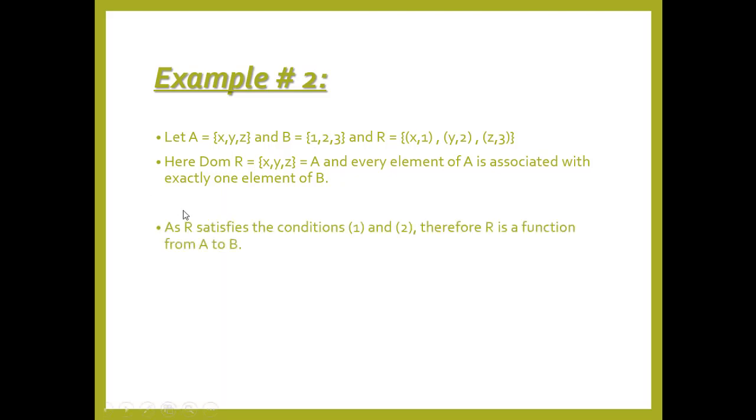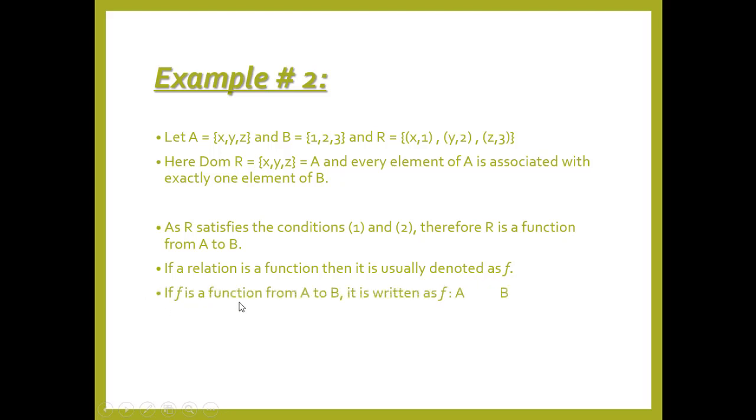As R satisfies conditions 1 and 2, therefore R is a function from A to B. If a relation is a function, then it is usually denoted as f. If f is a function from A to B, it is written like this: f is a function from A to B.